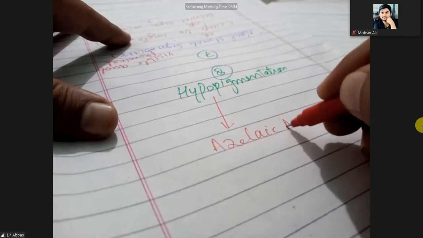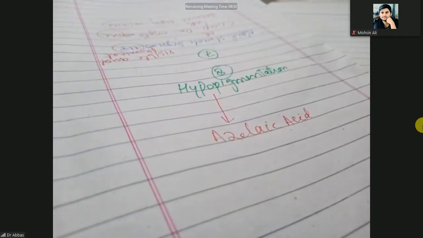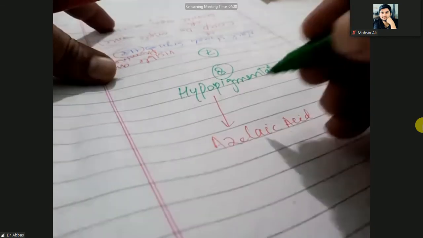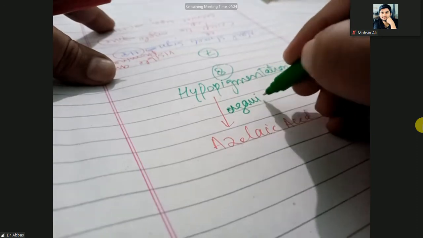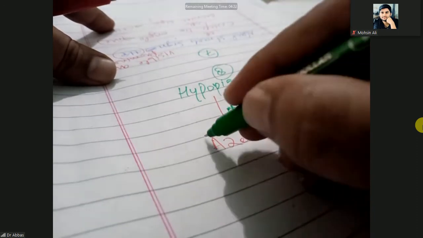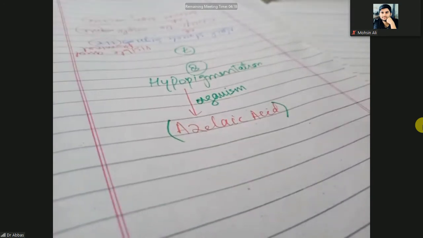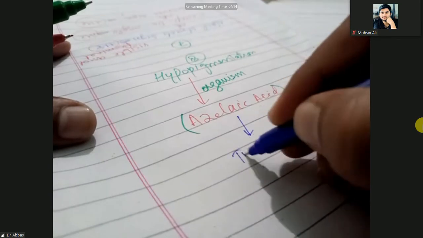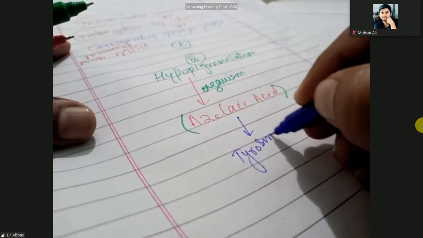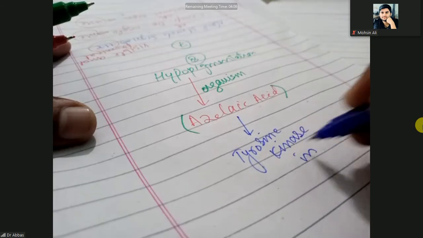Azelaic acid. This azelaic acid is released by the fungi or the organism. So this organism releases the azelaic acid, and we have studied that azelaic acid is the tyrosine kinase inhibitor.